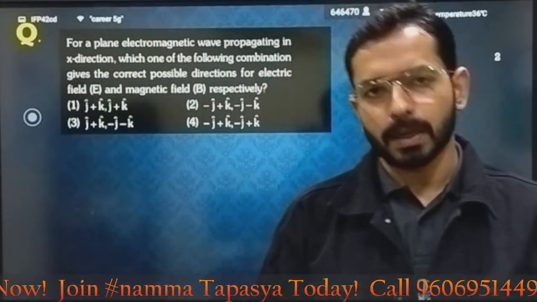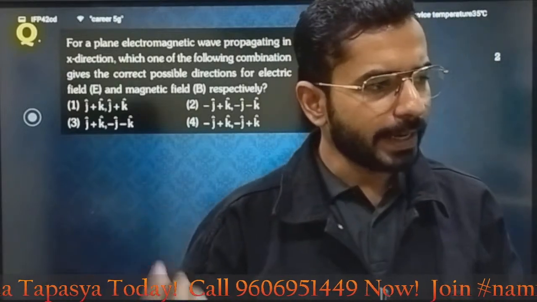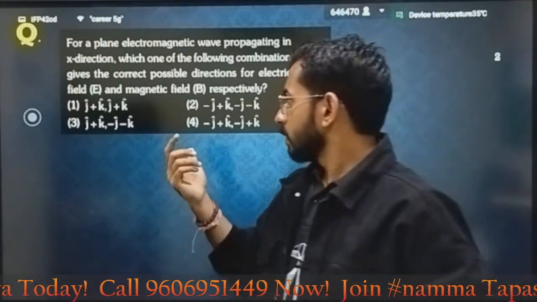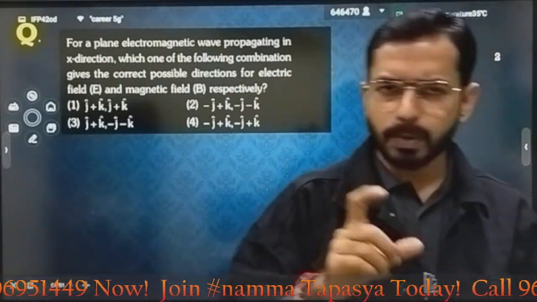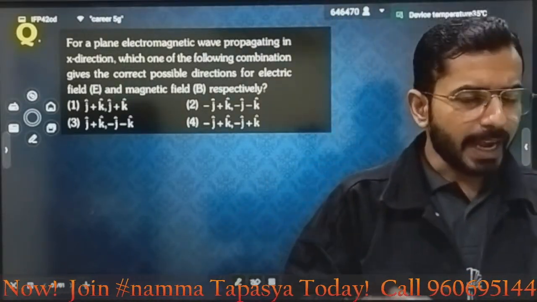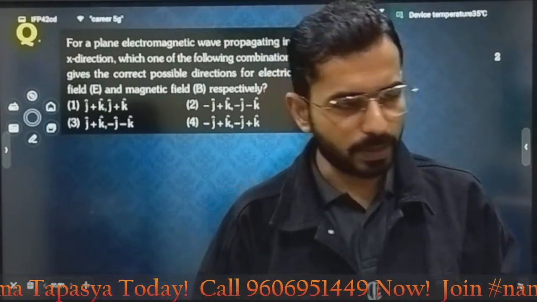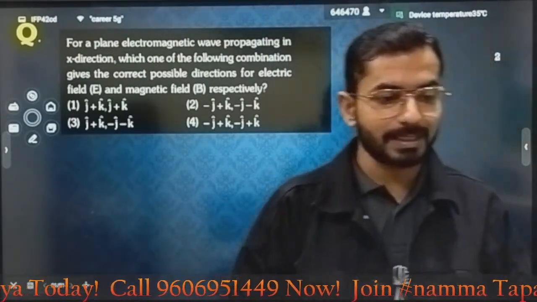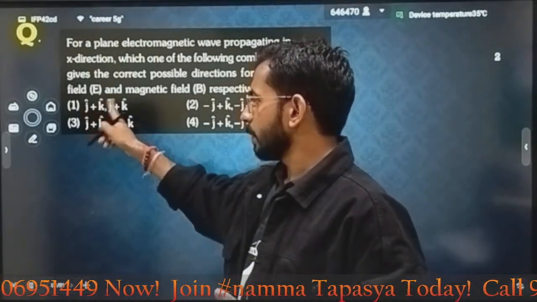Now there are multiple approaches, but I will go by hit and trial. Why solve that much? By hit and trial, my magnetic field and electric field should be perpendicular, correct? And if they are perpendicular, the dot product should be equal to 0. I know the basic property: the dot product of perpendicular vectors is equal to 0. Check it. Here 1 plus 1, is it 0?